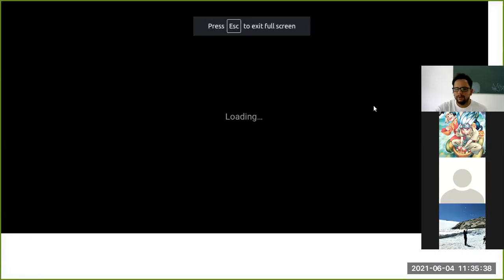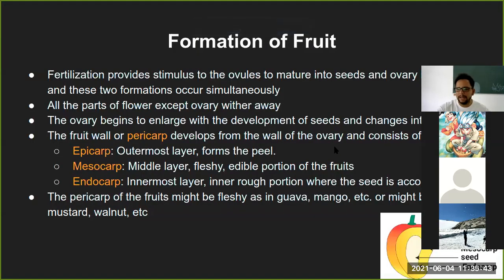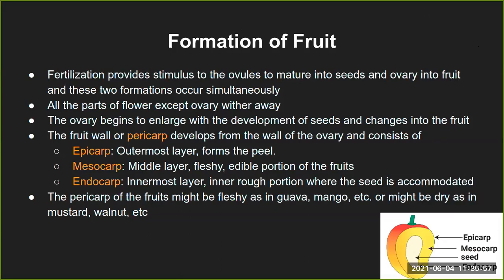So today we can directly start with the formation of the fruit. Until yesterday we had looked at the formation of the seed and complete embryo as such. That is what is the seed part. So today we will start with this formation of the fruit or the fruit development. Again some of the basic information might get repeated here, but just for the sake of continuation of that story, we will talk about it.